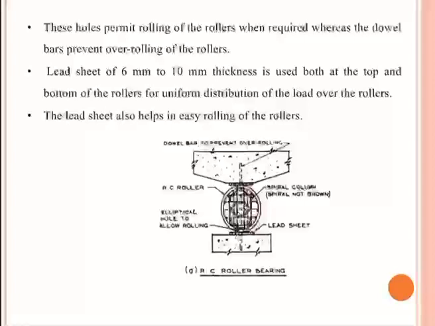This hole permits rolling of the rollers, and a lead sheet of 6 mm to 10 mm thickness is used both at the top and bottom of the rollers for providing uniform distribution of load. The lead sheet also helps in easy rolling of the rollers. This figure represents the RC roller bearing.